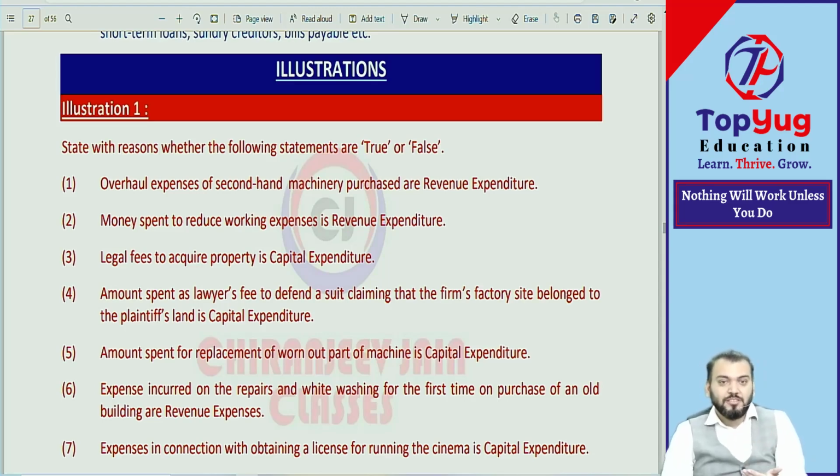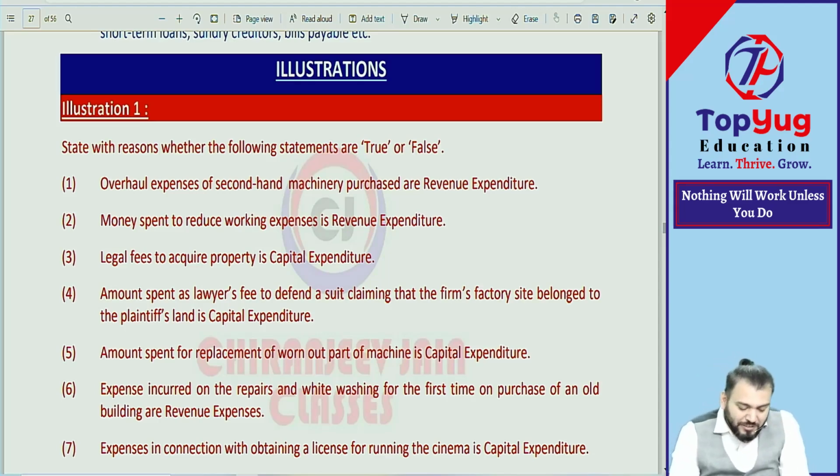What is the process? First read the question and then answer it. Your answer may be correct, your answer may be wrong. If correct, thank you very much. If not correct, then read the solution. If you understood, thank you very much. If you do not understand, then ask me. Got it? But don't read the answer immediately, otherwise you will think that you have understood, but actually you have not. So don't read immediately. First analyze, then read the answer.